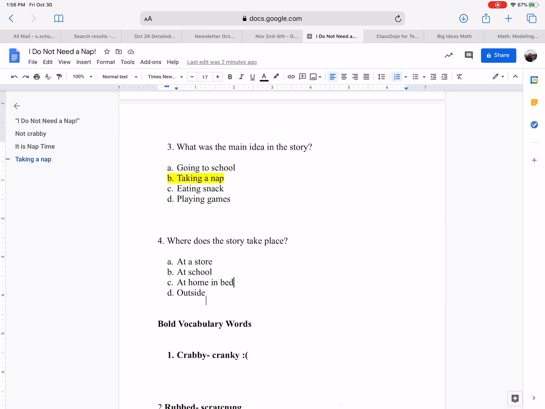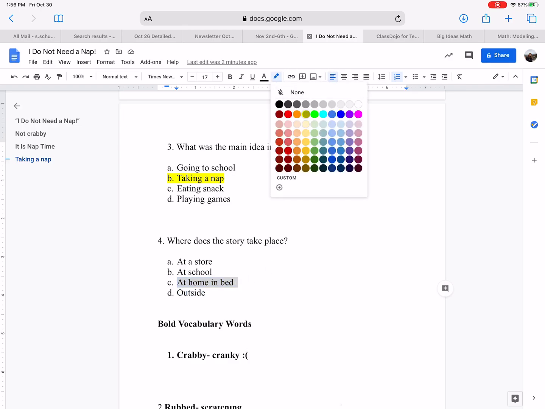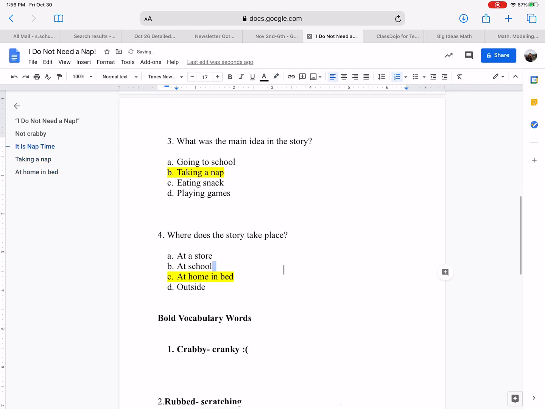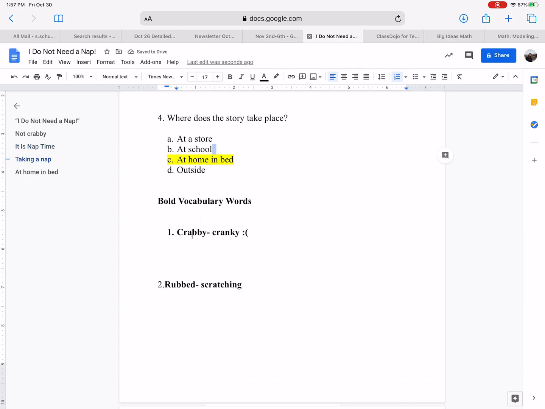D, outside. Now, are there beds outside? Maybe if you're camping, but not really. So for question 4, option C is the best answer. We're going to give this a little mark. Now, we went over our bold vocabulary words. Crabby means cranky. So she was very upset when her mom asked her to take a nap, but she ended up not being crabby afterwards because she felt much better and she needed the sleep. And then rub means, like when you rub your eyes, you have an itch, so you're scratching them. So rub helps ease that itch to make you not feel itchy anymore.